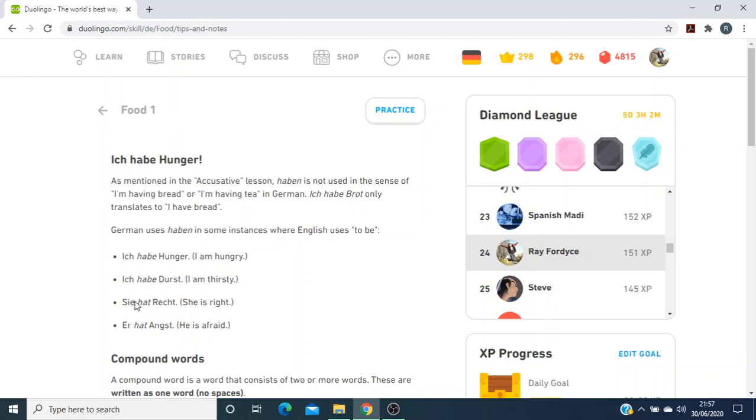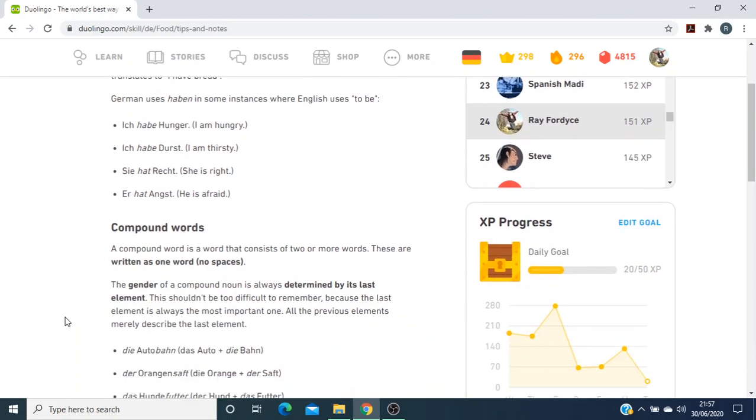You don't say a person is correct, and then they corrected me, saying no, wir haben recht, to say we're right. Anyway, that's just a little aside there.